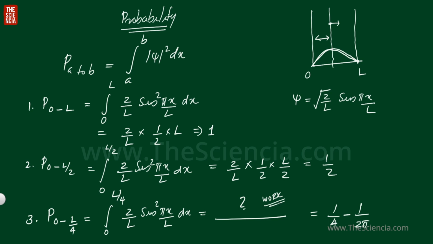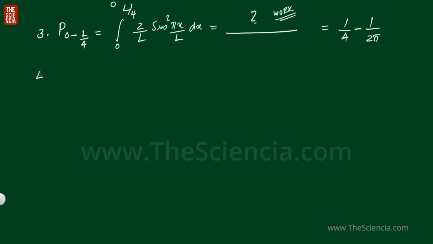Here we can rewrite this sin^2(pi x by L) as 1 by 2 into (1 minus cos(2 pi x by L)). Then substitute this value in the expression of sin^2(pi x by L) and do the integration. You get the result. Fourth one, find the probability of finding the particle in the region L by 4 to L by 2.